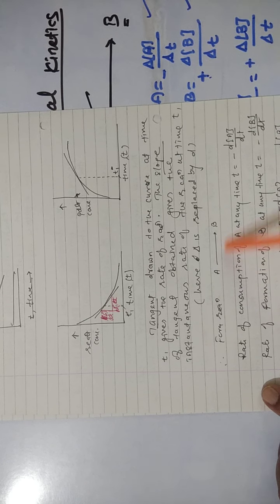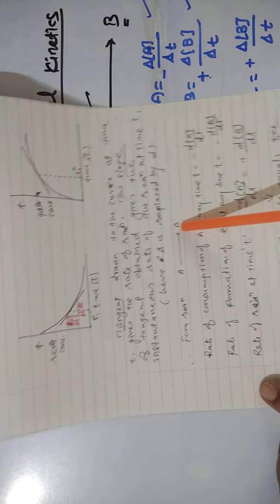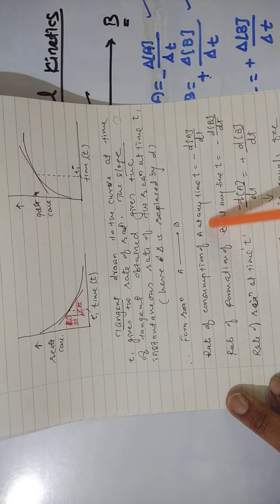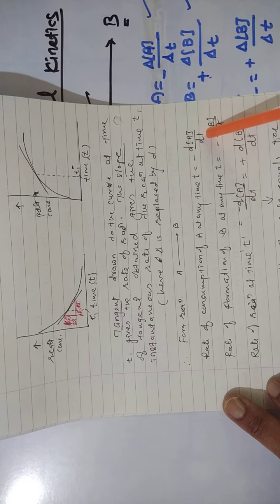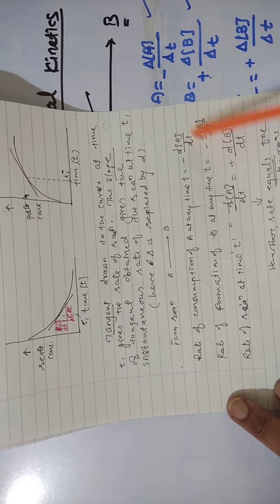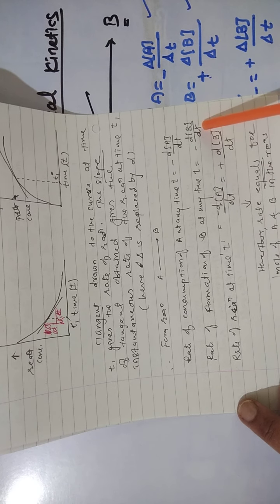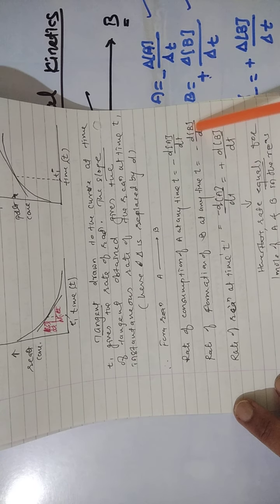For the reaction A gives B, the instantaneous rate of consumption of A at any time t is equal to minus small change in concentration of A, decrease in concentration of A, divided by dt, that is change in time, and rate of formation of B at any time t is given as plus change in concentration of B, that is d of concentration B divided by dt. So these are equal.